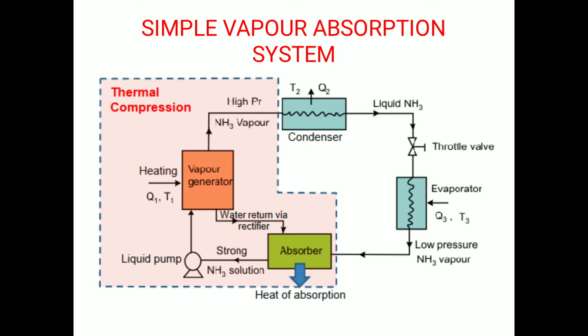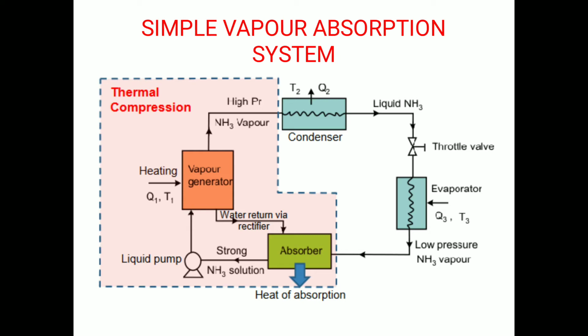In this simple vapor absorption system, the low pressure ammonia vapor leaving the evaporator enters the absorber, where it is absorbed by the cold water in the absorber. Water has the ability to absorb very large quantities of ammonia vapor, and the solution thus formed is known as aqua ammonia. So the mixture of water and ammonia is called aqua ammonia.